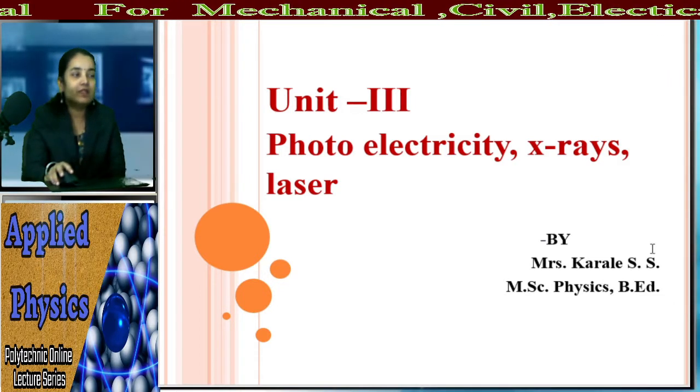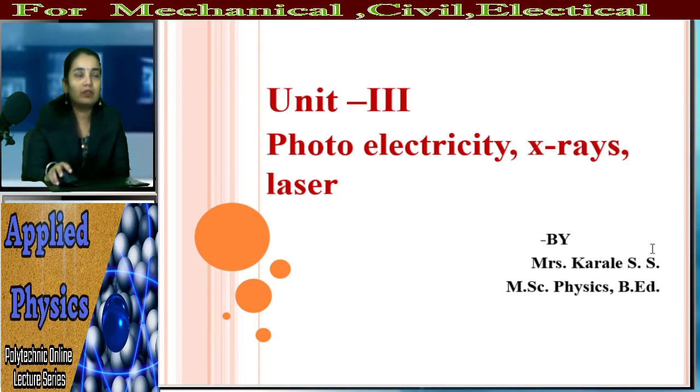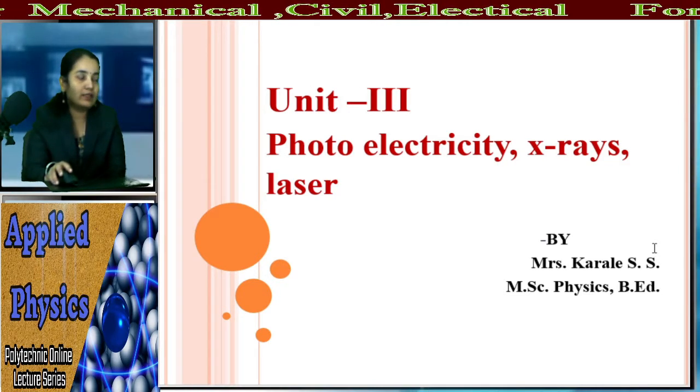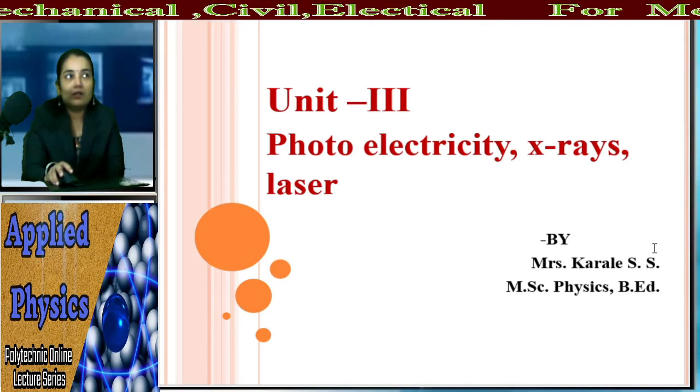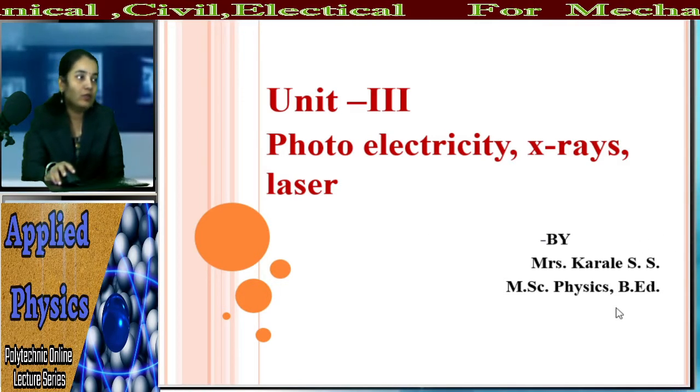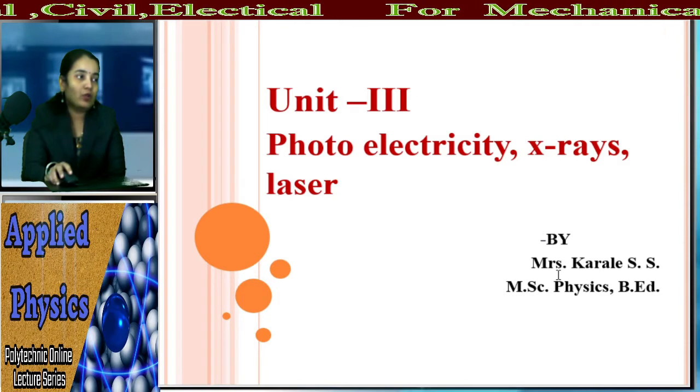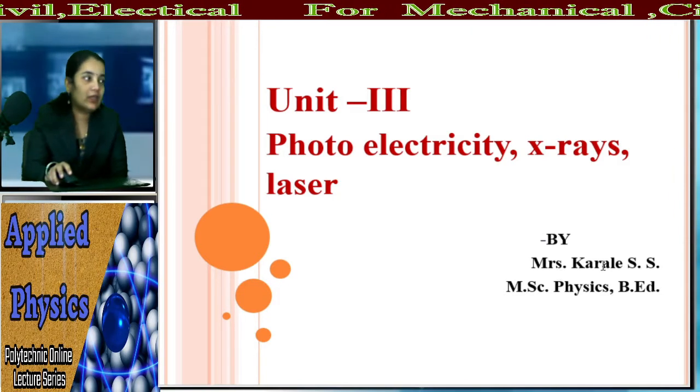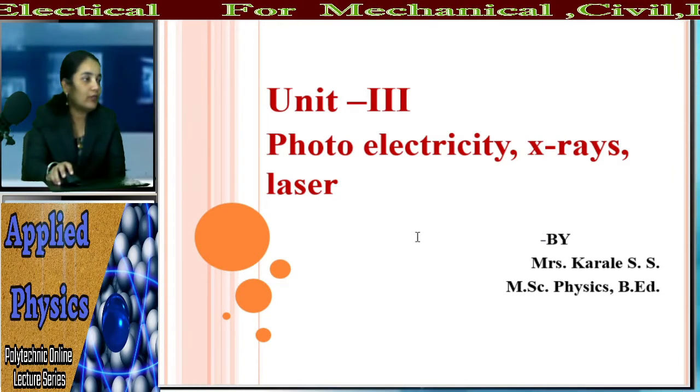In the previous lecture, we started unit number 3, that is photoelectricity, X-ray and laser. Continuing that lecture, we are going to discuss our topic, that is X-ray. In the previous lecture, we studied the production of X-rays.